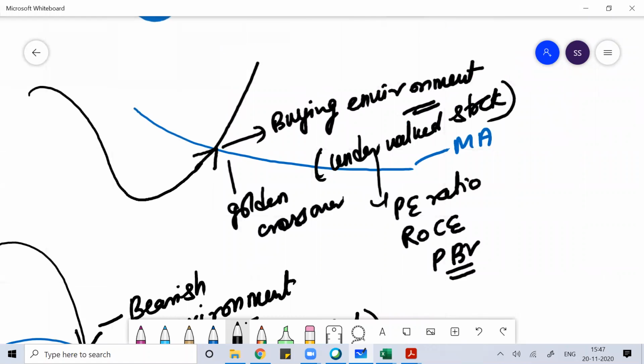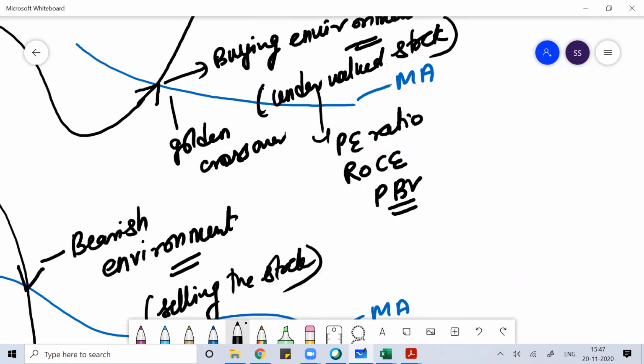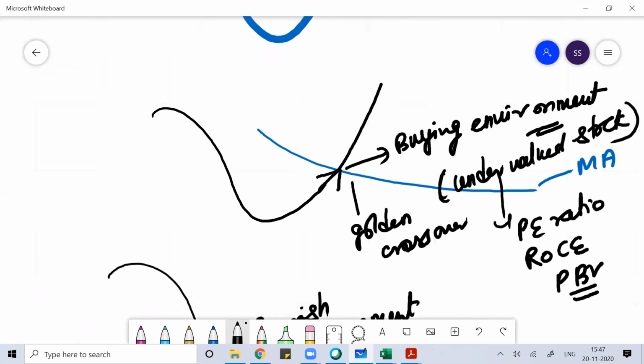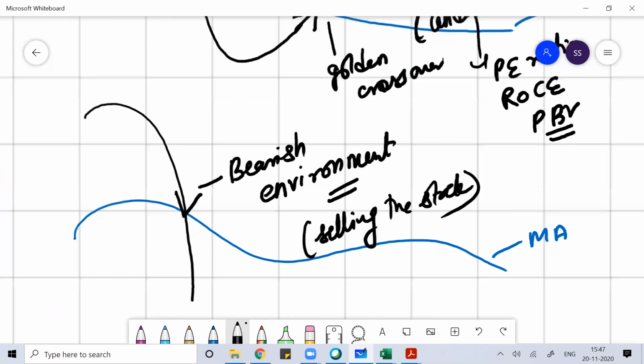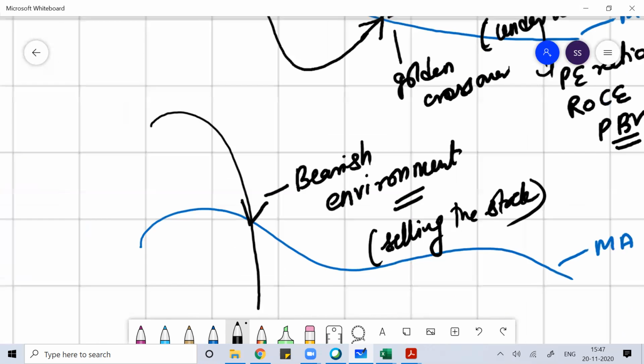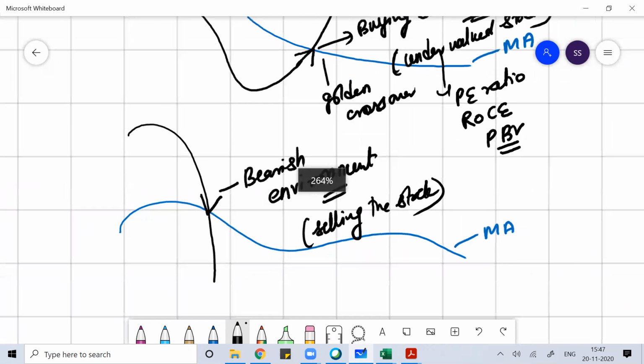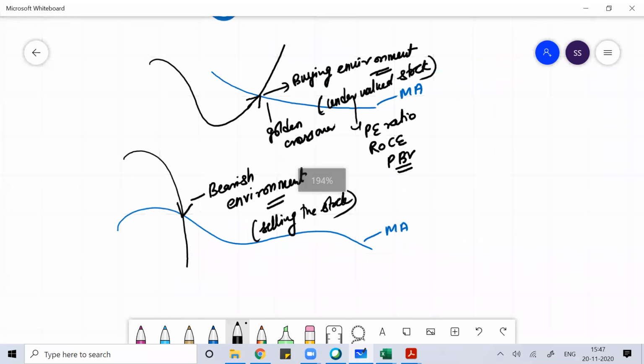There are a lot of leading indicators like the stochastic oscillator, Williams %R, and parabolic SAR. Those are leading indicators. But a leading indicator can give you false signals also, whereas a lagging indicator will never give you false signals when you trade using technical analysis in the market.